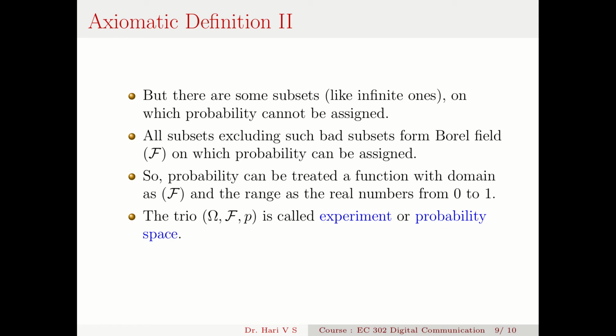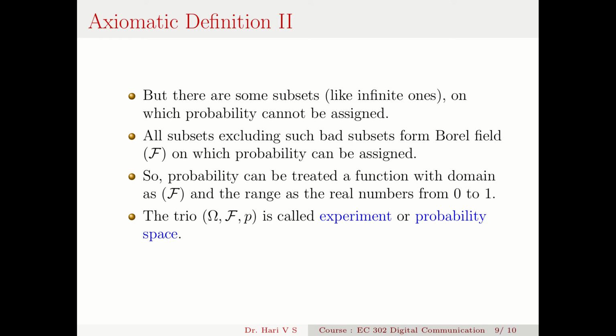Okay, so probability is a function. I can treat it as a function with the domain as a Borel field, and the range as the real numbers from 0 to 1. You know that for any function y equals f(x), x is the domain and y or f(x) is the range or codomain of the function. So it's a mapping from the domain to the codomain. So probability can be treated as a function or a mapping from the domain, that is a Borel field, or simply speaking all proper subsets of the sample space, to all real numbers from 0 to 1.